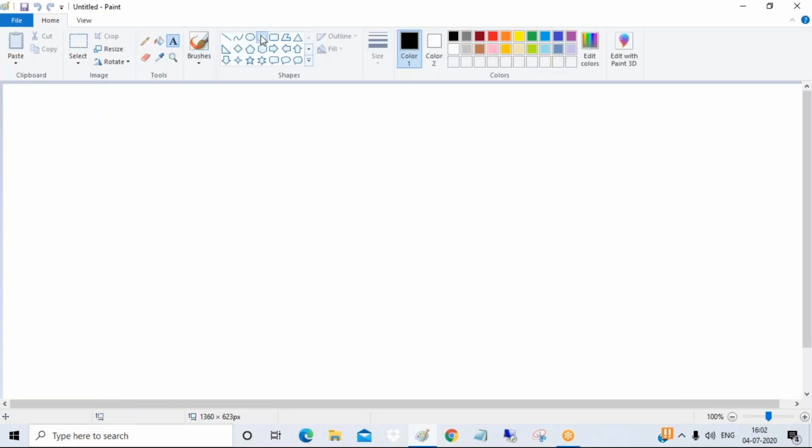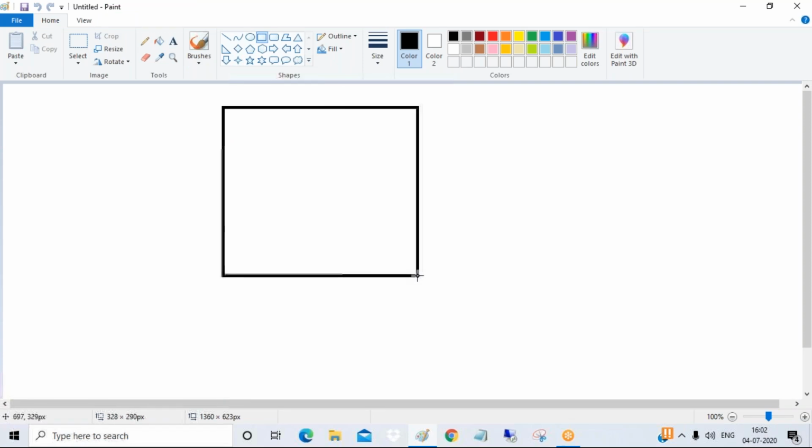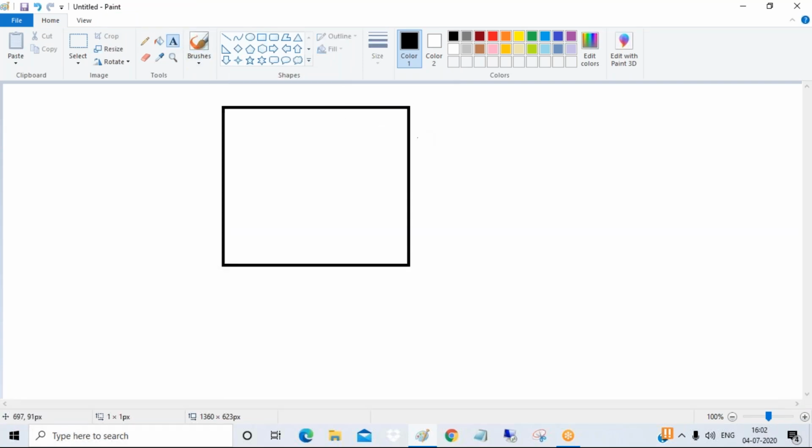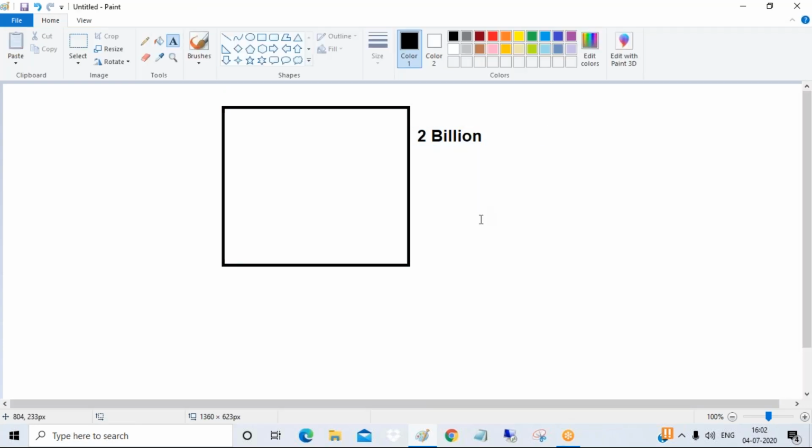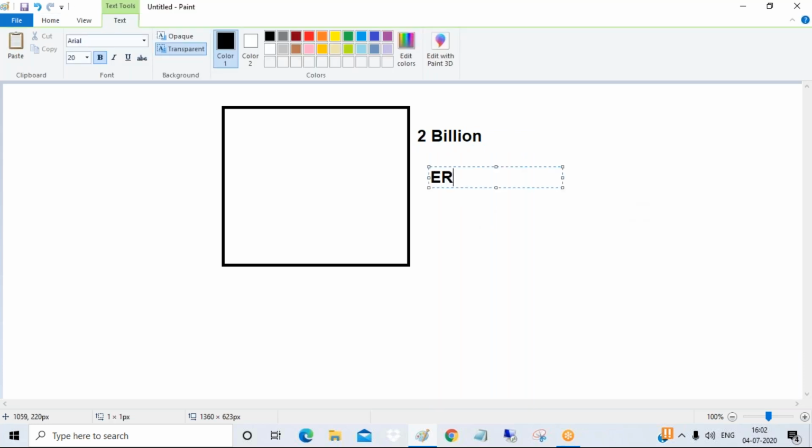Suppose we have a database table, and this table has some 2 billion records. Suppose it is an ECC or ERP system, a normal table. Just tell me, if I want to process 2 billion records, how much time will it take?